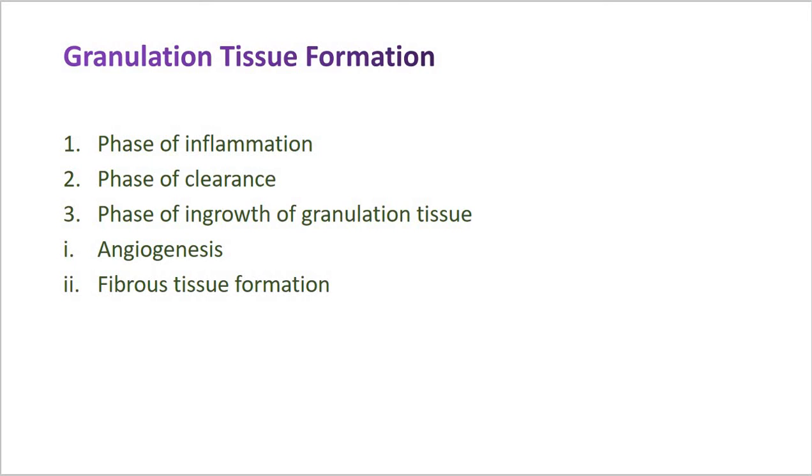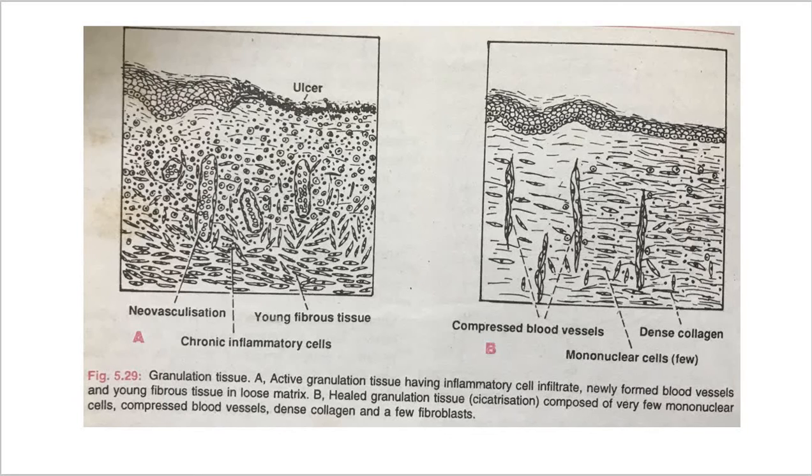The second step is the fibrous tissue formation. Now here you can also see in the diagram, the diagram which depicts the active granulation tissue. Here you can see this is the formation of ulcer. Here you can see angiogenesis or neovascularization, and here you can see the chronic inflammatory cells are there. Again here you can see the formation of young fibrous tissue.